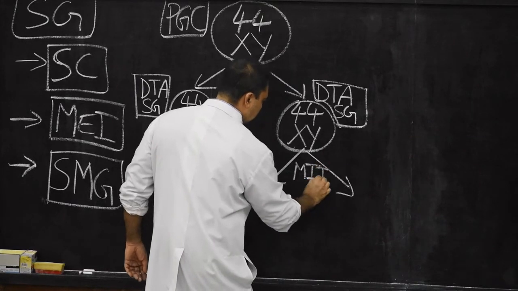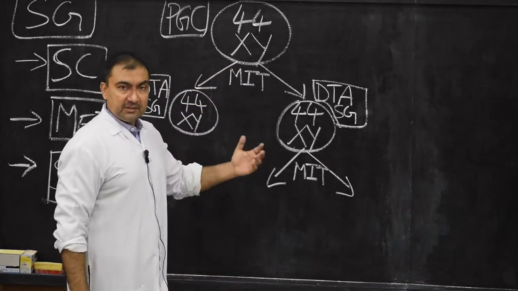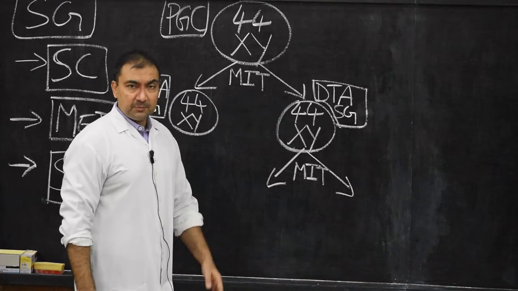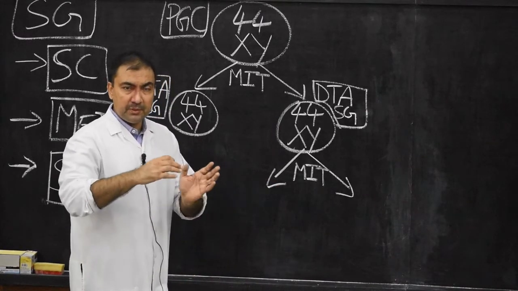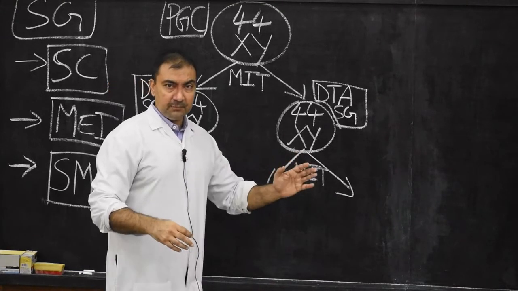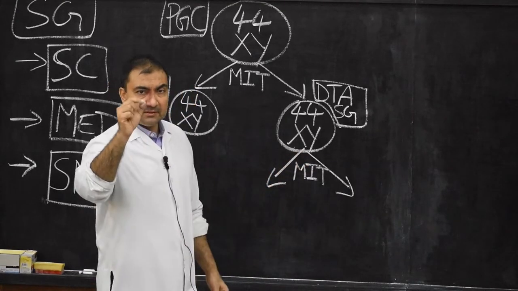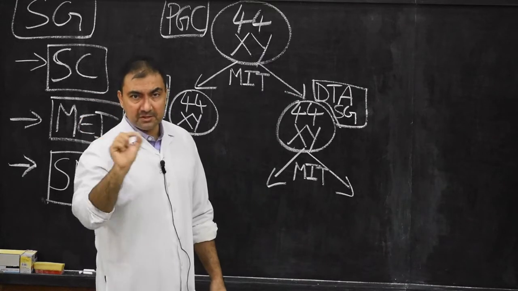Please note down, this flow chart is very important. If the short note is asked on spermatogenesis, you have to draw this flow chart and write accordingly. The points should be mentioned according to the flow chart, so you write this short note in such a way that only points are mentioned.